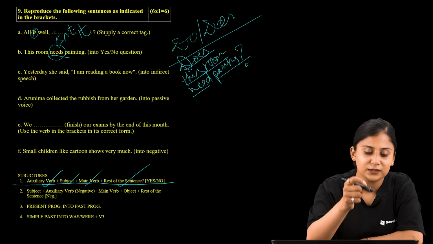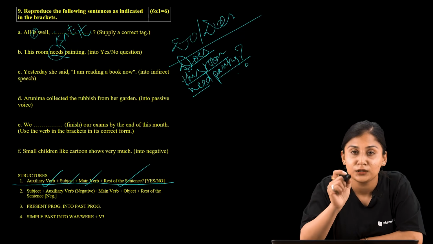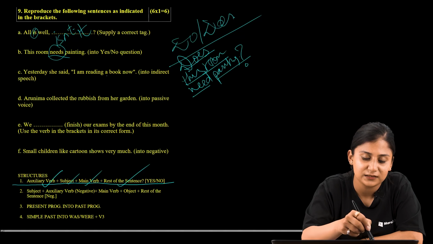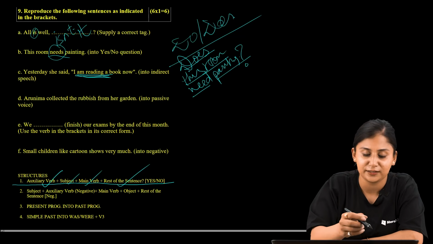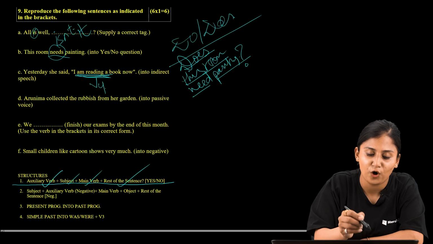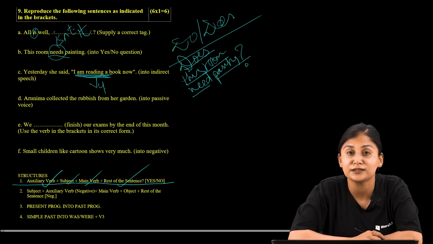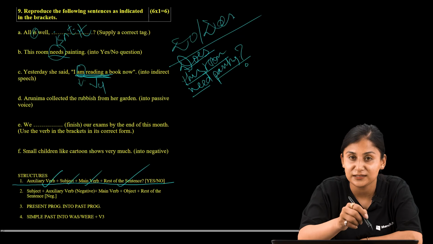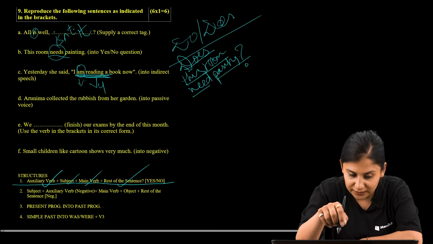So here, the statement provided to us is in which tense? Let us find out which one is the verb. Here, "am reading" is the verb. "Am" passes us the hint. "Reading" is the verb form of "read", so this is the ing form, and this "am" passes the hint. We are provided the statement in present continuous tense.